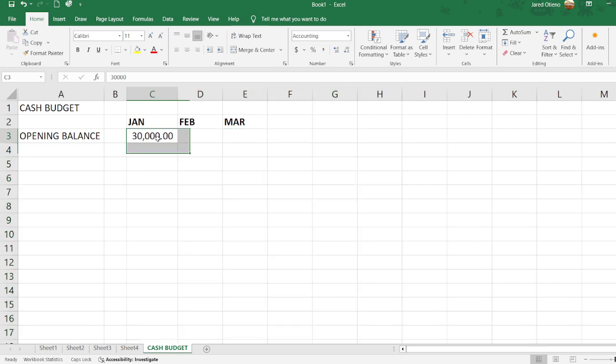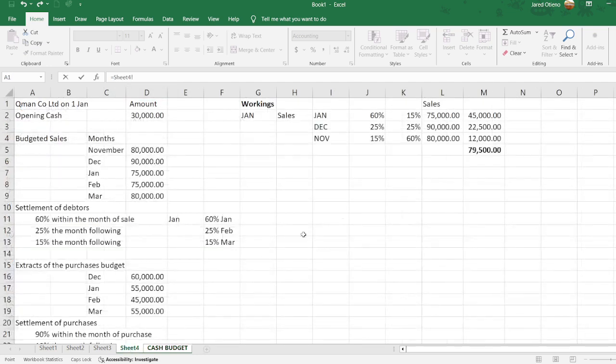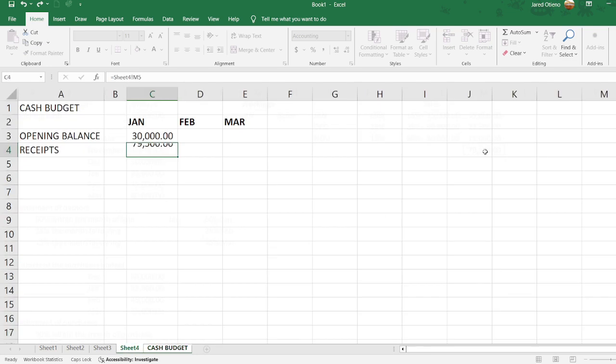So that is 30,000. Then now our receipts from sales, our receipts in January, I can put an equal sign, then I go back to our sheet where we're doing the working. Our receipts there will be 79,500. Then I click there, enter, and it will give me that.